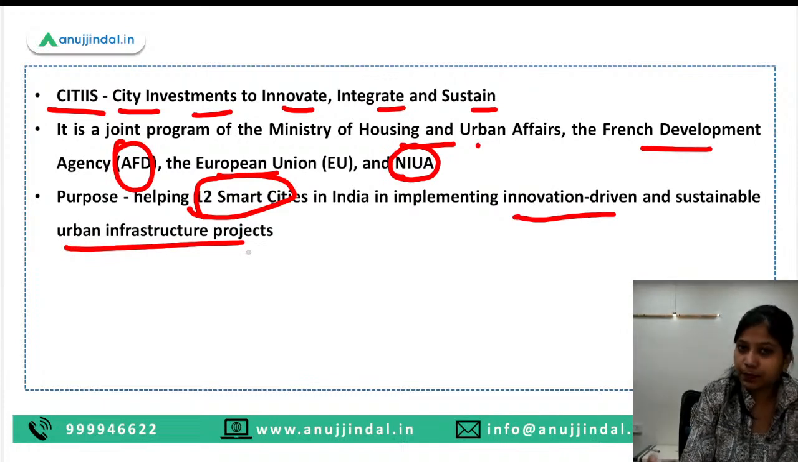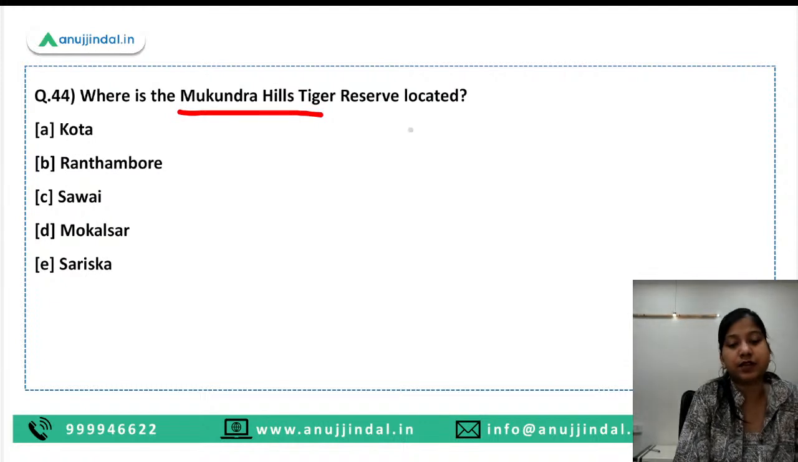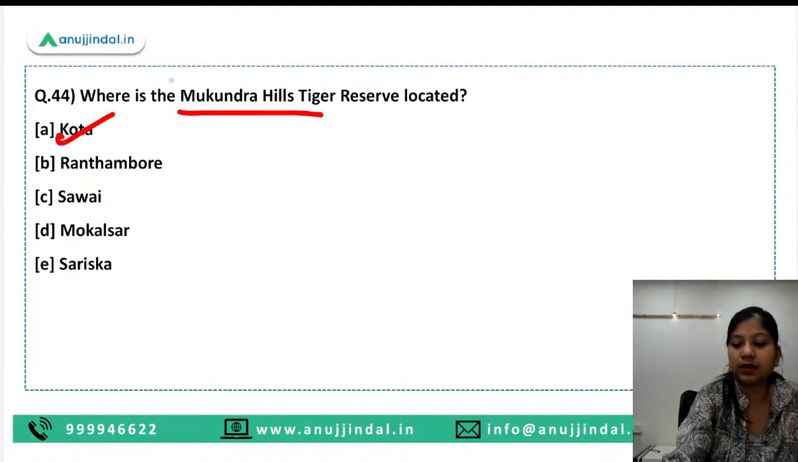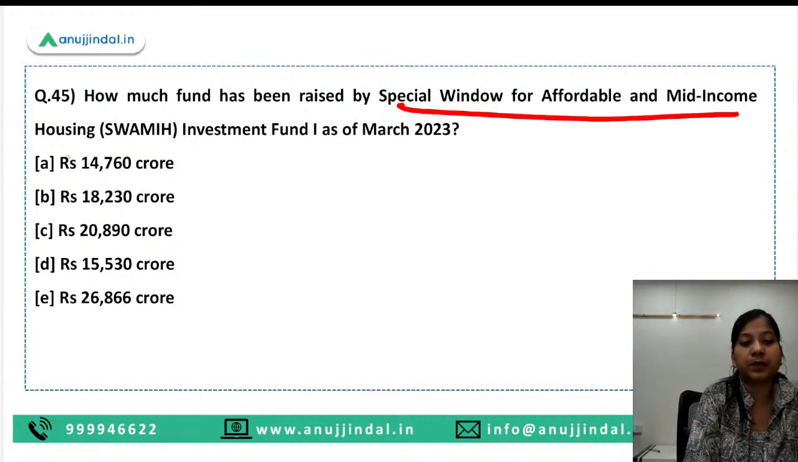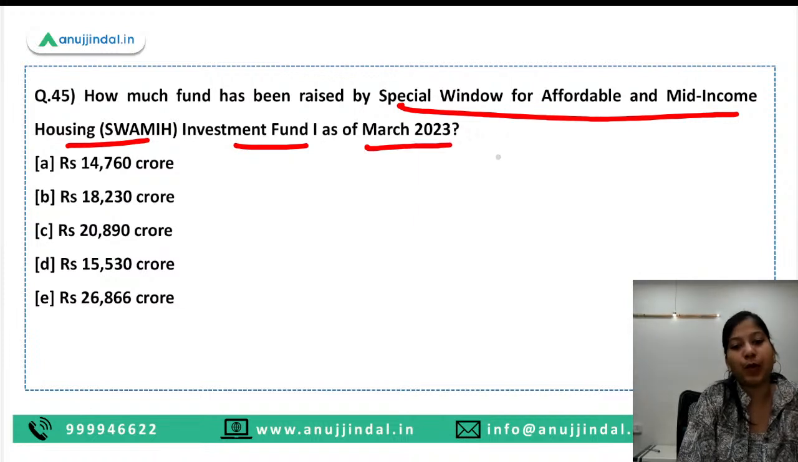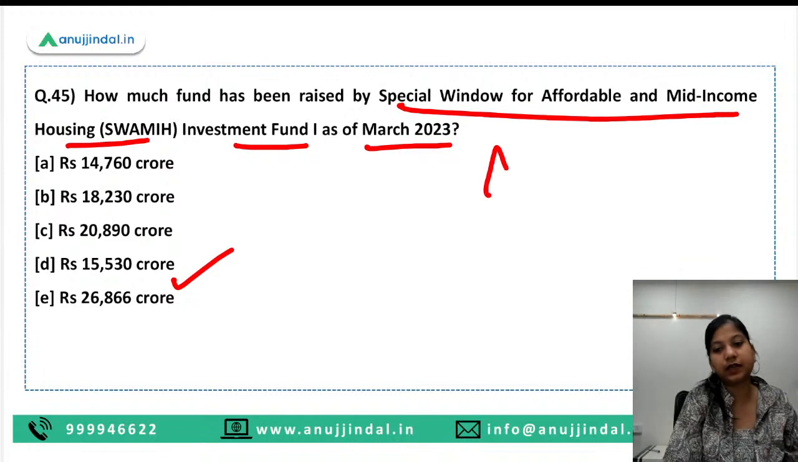Where is Mukundra Hills Tiger Reserve located? So here guys, Kota is the right answer. How much fund has been raised by the special window for affordable and middle income housing investment fund first as of March 2023? So 15,530 crore is the right answer, and again it is important.